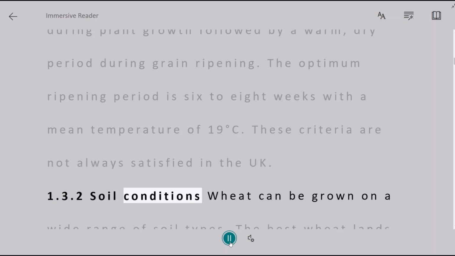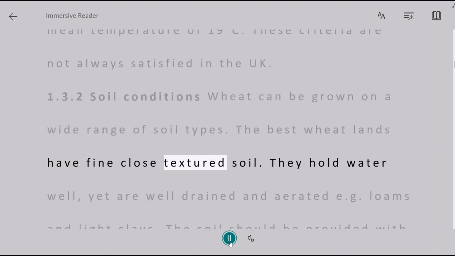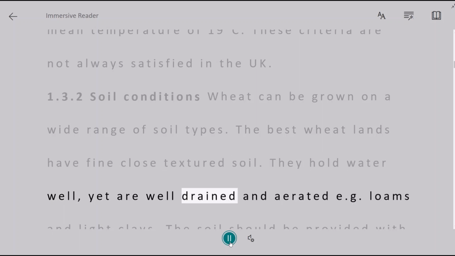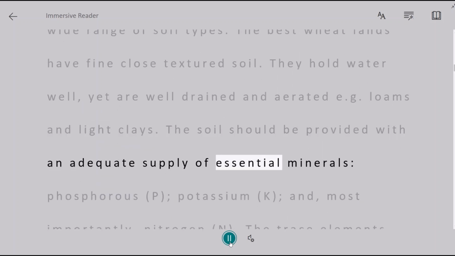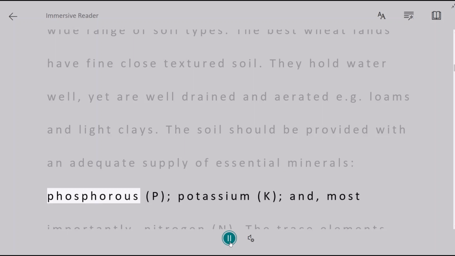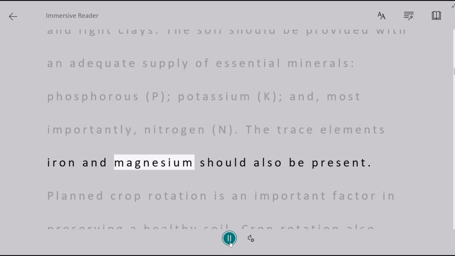1.3.2 Soil conditions. Wheat can be grown on a wide range of soil types. The best wheat lands have fine, close-textured soil. They hold water well, yet are well drained and aerated, e.g. loams and light clays. The soil should be provided with an adequate supply of essential minerals: phosphorus, P, potassium, K, and, most importantly, nitrogen, N. The trace elements iron and magnesium should also be present.